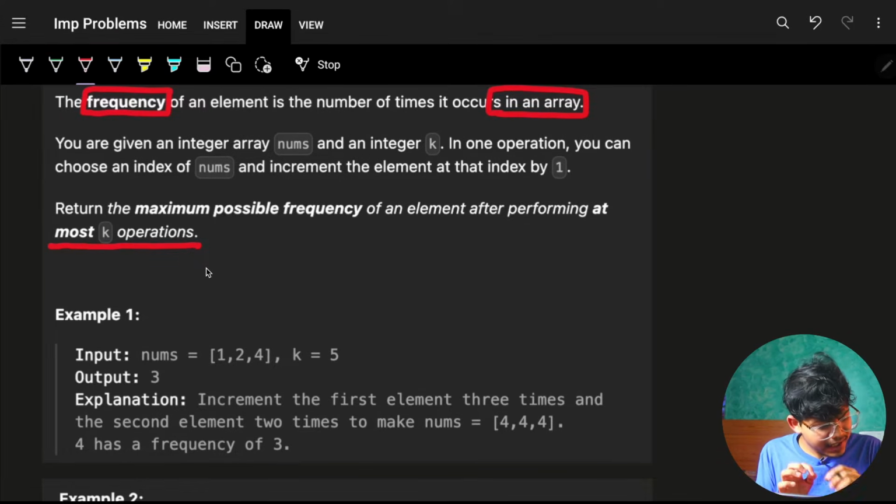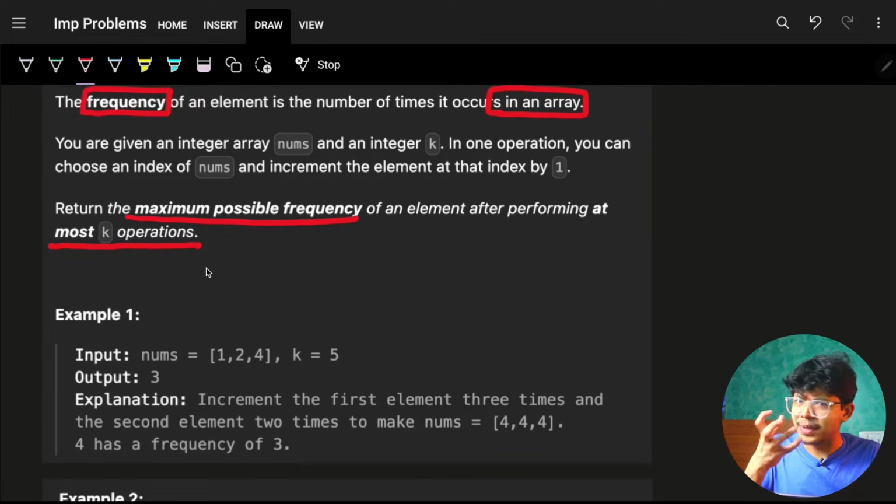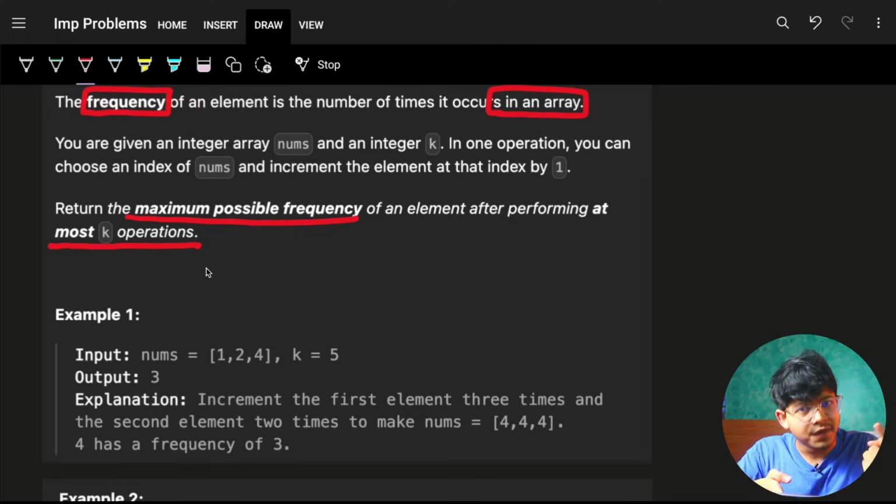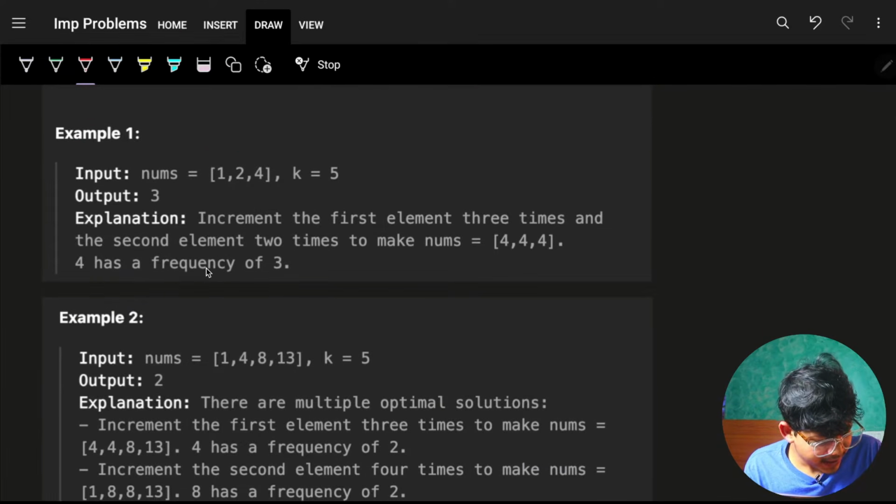Cool. And again it just says the maximum possible frequency of an element. So basically, if I have an array of, let's say, elements 1 2 3 4 5, then 5 has a frequency of 1. So can I make the other elements 5 itself, so that the frequency of 5 can increase? That is what we want ultimately in this question.